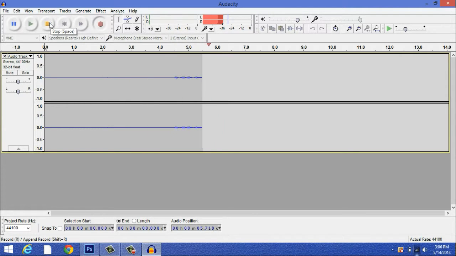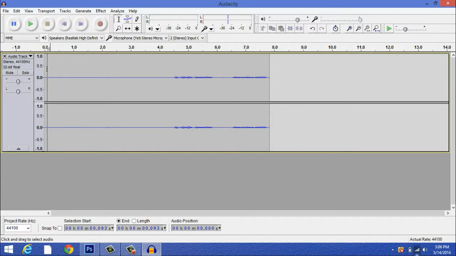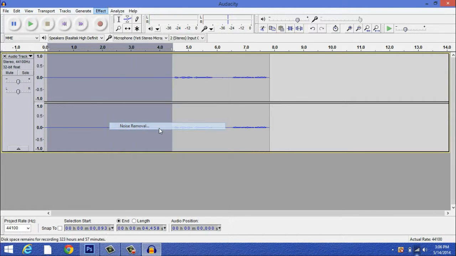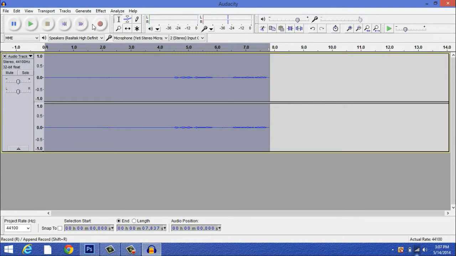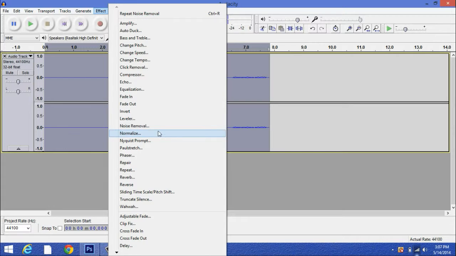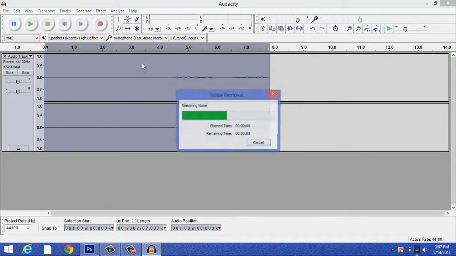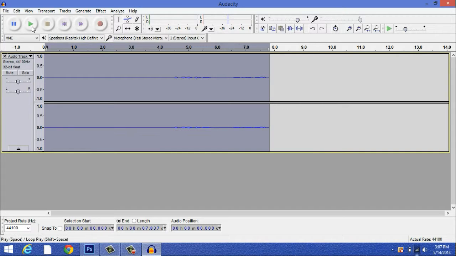Okay, that's pretty good. And once you do that, you highlight it, go to effect, noise removal, get noise profile. Then you want to highlight the whole thing, noise removal, hit OK. Then you should have no background noise.